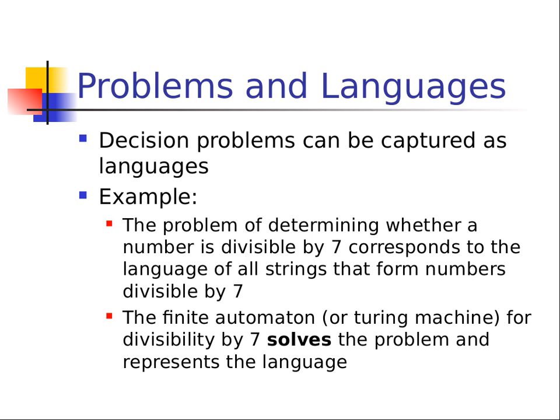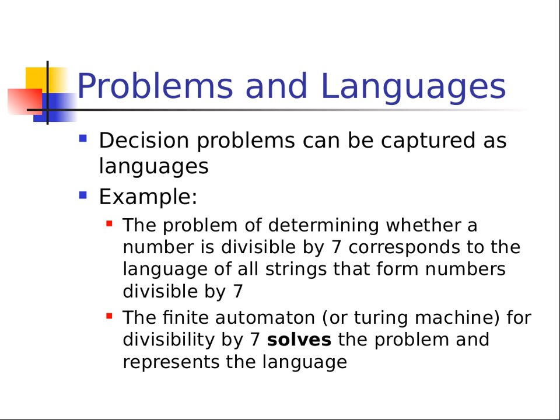All right. You have to understand decision problems. They can be captured in languages. I know we're going to theory. But the problem of determining whether a number is divisible by 7 corresponds to the language of all strings that form numbers divisible by 7. So a finite automaton, aka a Turing machine, for division by 7 solves the problem and represents the language.